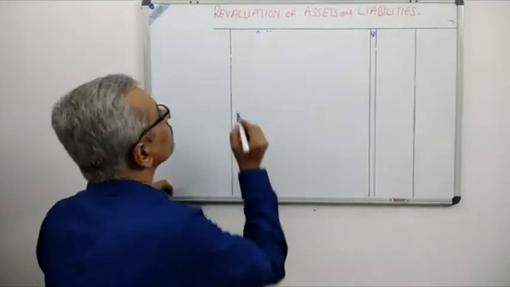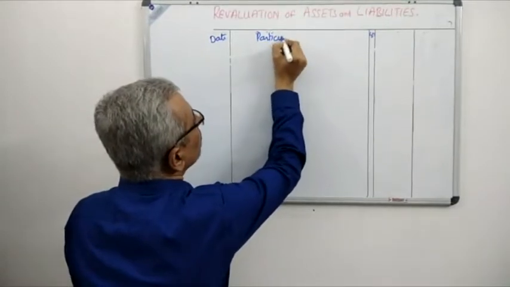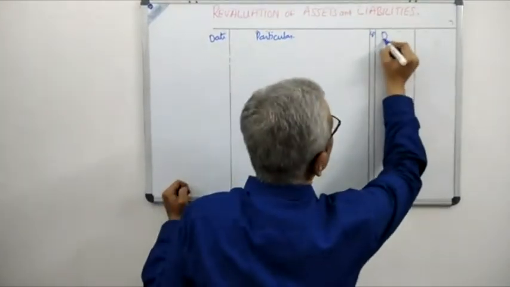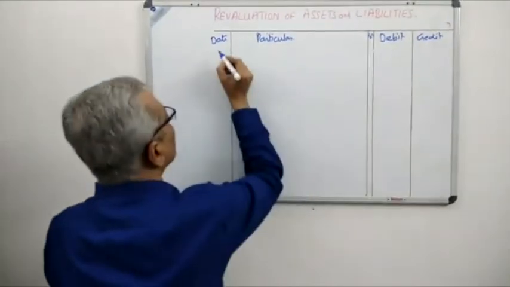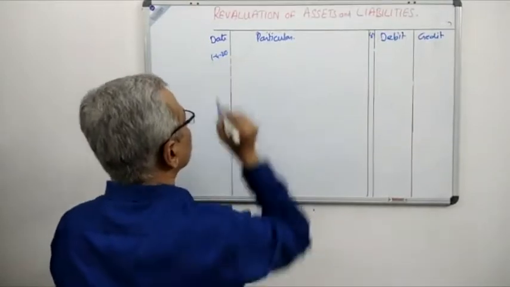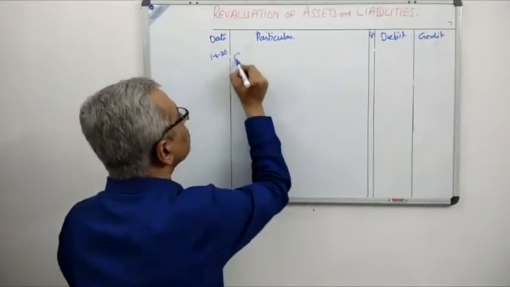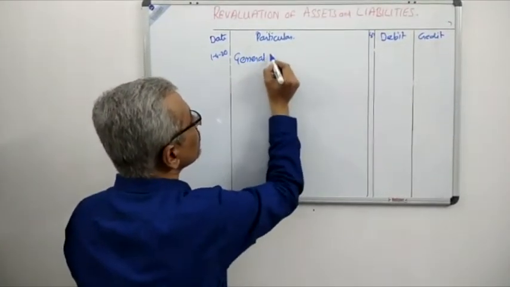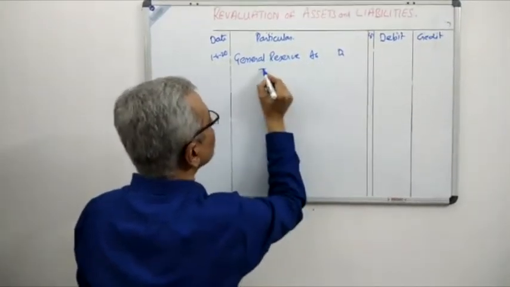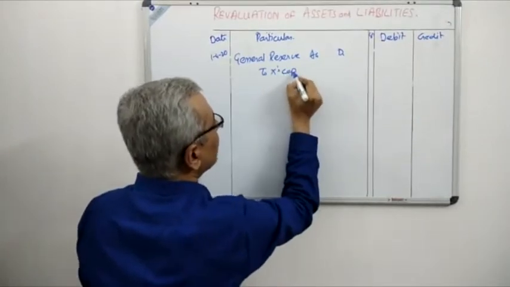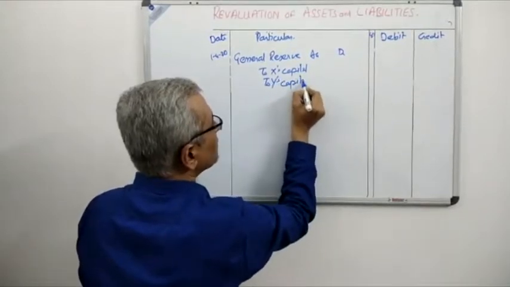So the first journal entry which we'll do, first and foremost, please understand the format: date, particulars, ledger folio, debit and credit. And if you remember, Z retired on 1st April 2020. The journal entries will be made on 1st April 2020, and the first journal entry will be general reserve account debit to X's capital account, to Y's capital account, to Z's capital account.